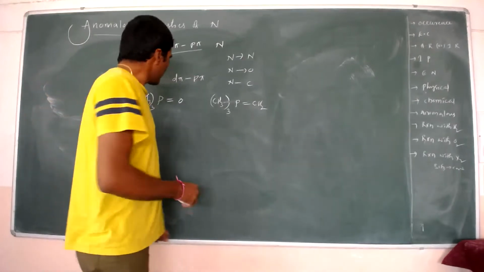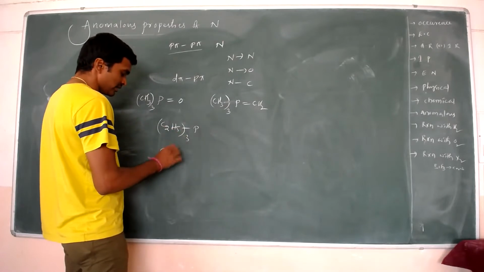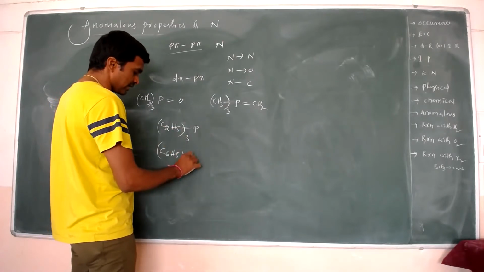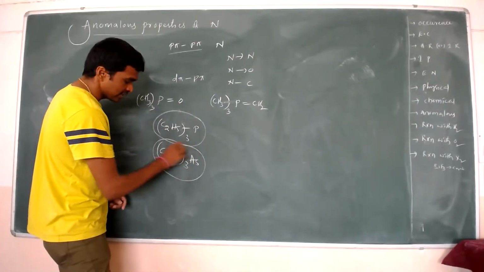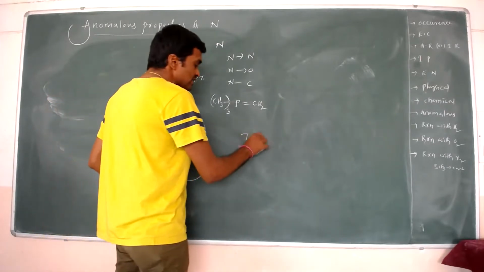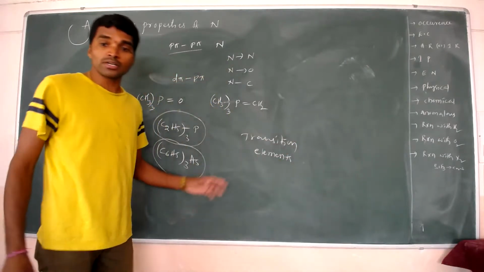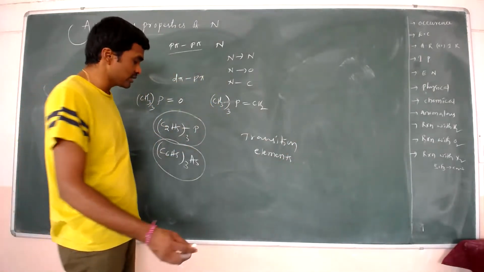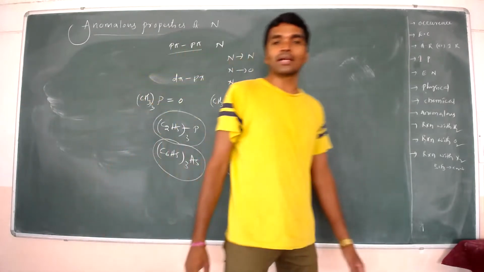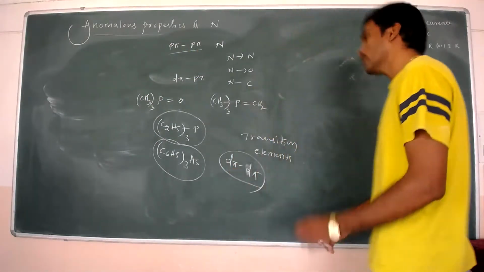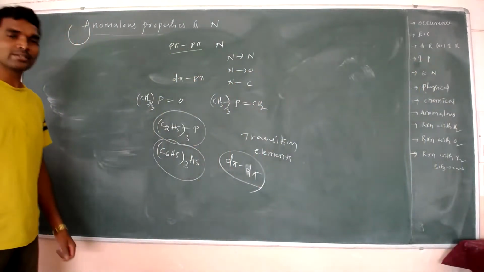And in the form of (C2H5)3P for phosphorus and (C6H5)3As for arsenic, these types of molecules with transition elements also form d pi bonding. So this is the anomalous property of nitrogen.